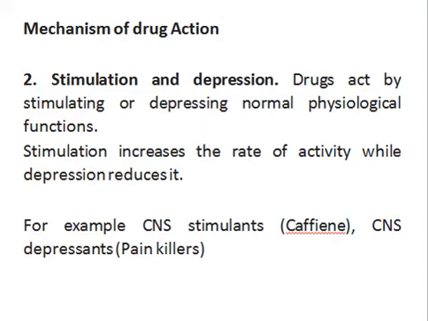These painkillers are suppressing the central nervous system so that your brain is unable to detect the feeling of pain, right? So it's not stopping pain. The CNS depressant you are taking is not stopping pain. It's actually causing your brain not to sense the feeling of pain, right? So this is called stimulation and suppression, right?